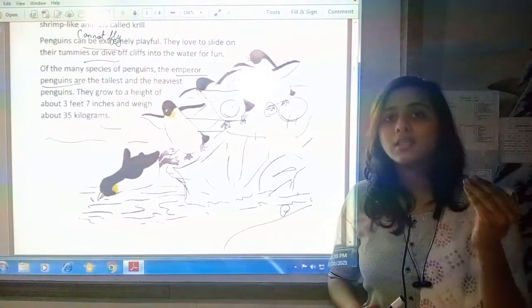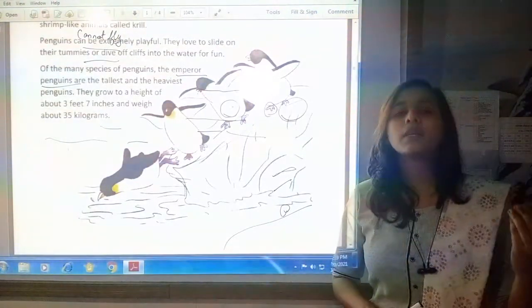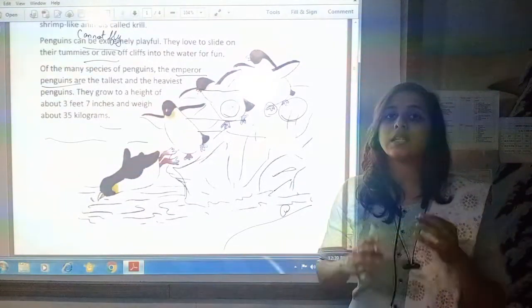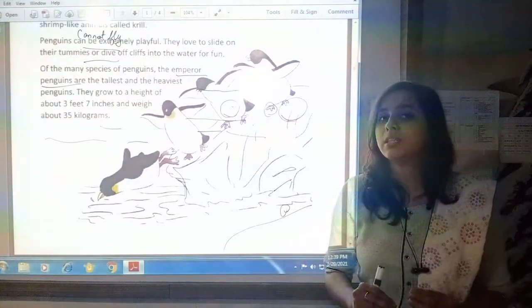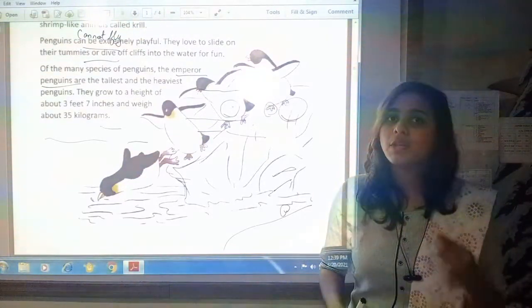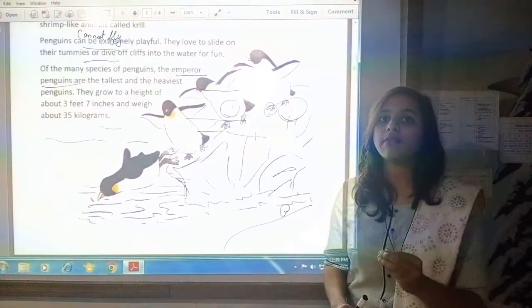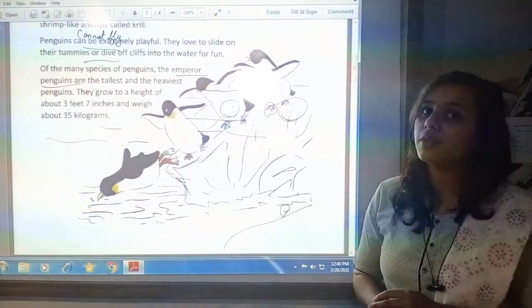Their average height is about 3 feet 7 inches and their average weight can be 35 kilograms. So this was the information given about penguins.